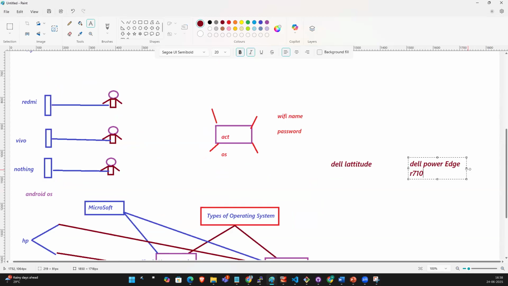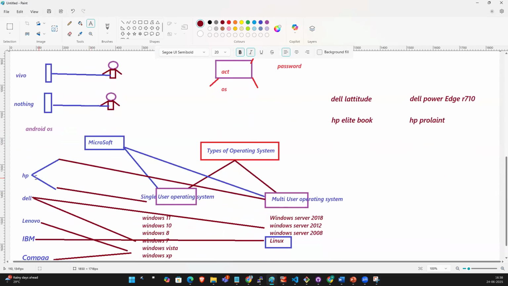We have a number of servers for multi-user. For HP, single user is the ProBook, and for server, HP ProLiant.